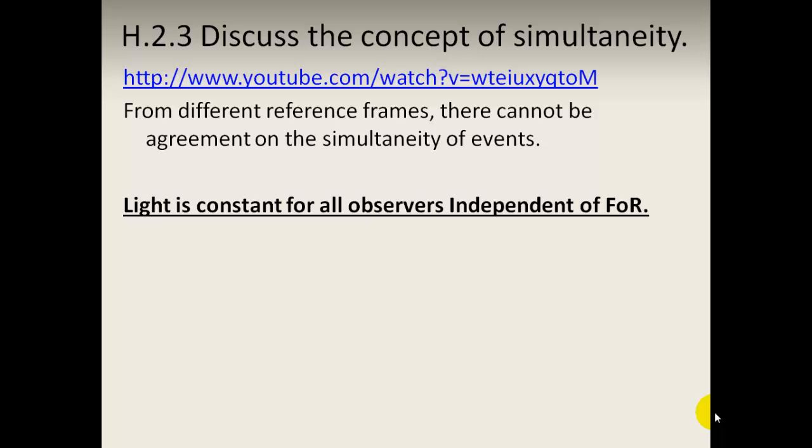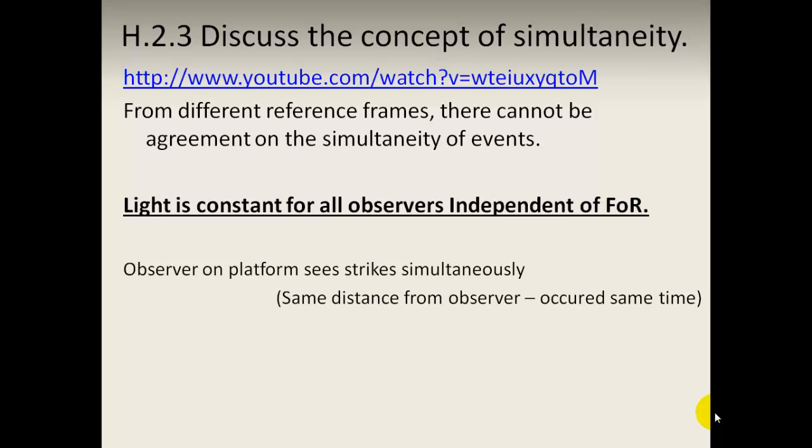We know that light is constant for all observers independent of the frame of reference. In this example, you saw that the observer on the platform sees both strikes at the same time. So, to them, the two events were simultaneous. We know it happened simultaneously. He can work out that it's simultaneous because it's exactly the same distance from each strike, and he sees them at the same time, so therefore they must have occurred at the same time, because the speed of light means that they travel the same distance in the same time.